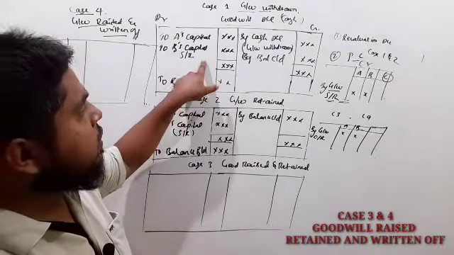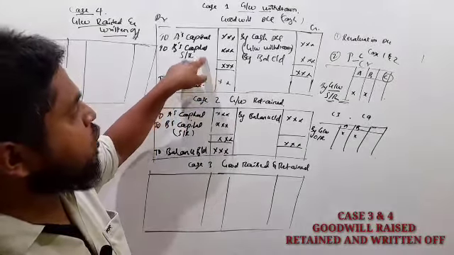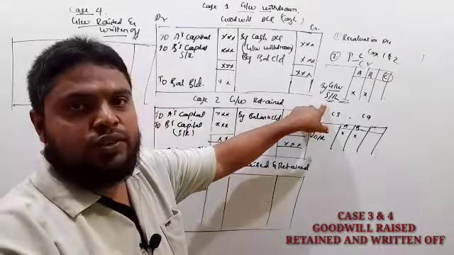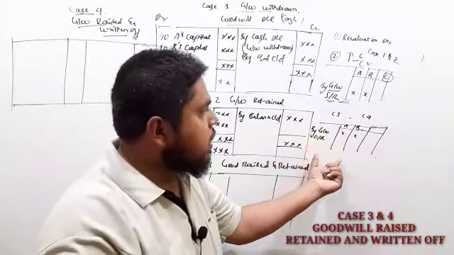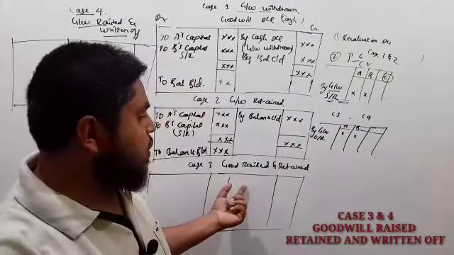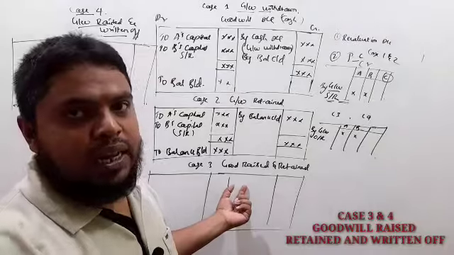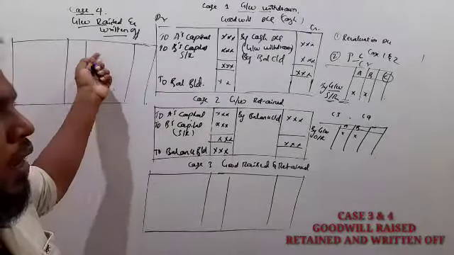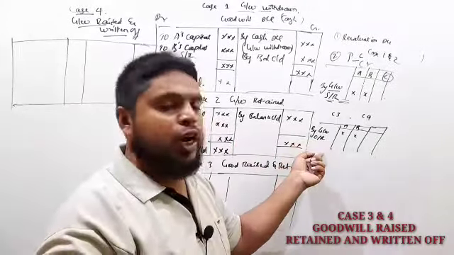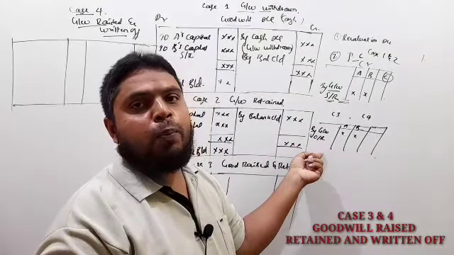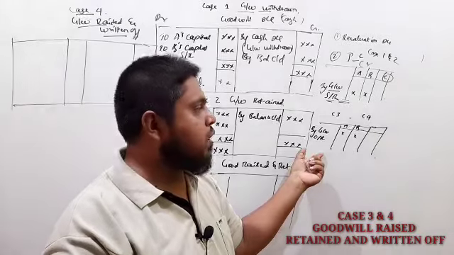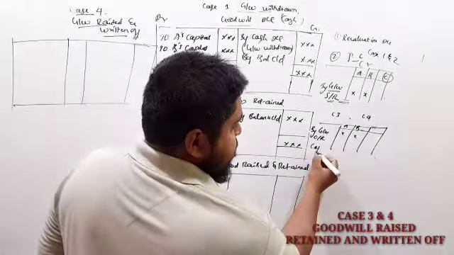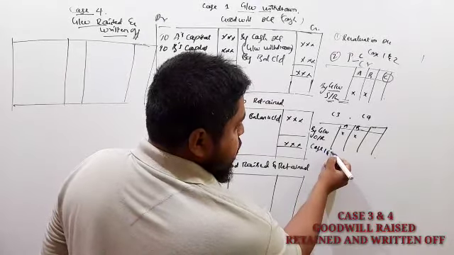In case 1 and case 2, the goodwill amount you have to share in sacrifice ratio, but in case 3 and case 4, that is goodwill raised and retained, and goodwill raised and written off, this goodwill amount we have to share in the old profit sharing ratio, not the case 1 and 2 ratio.